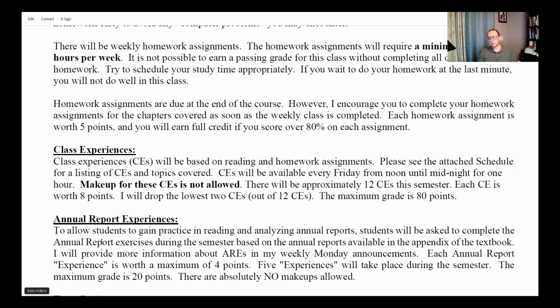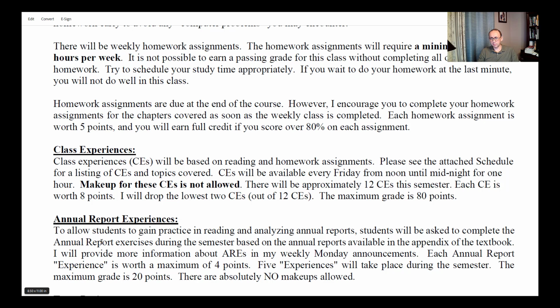There's something called Class Experience, which is a weekly class experience that we're going to have posted on Canvas. The class experience is another term for quiz. I don't like using the word quiz. I want you to think about it as a class experience. How it's structured is that we'll have a problem that you have to work on, and you can take all the time you need to work on this problem. Then at the end of the problem, you'll have 4 multiple choice questions that you need to answer. At least 2 or 3 of these questions would be related to the problem that you were working on.